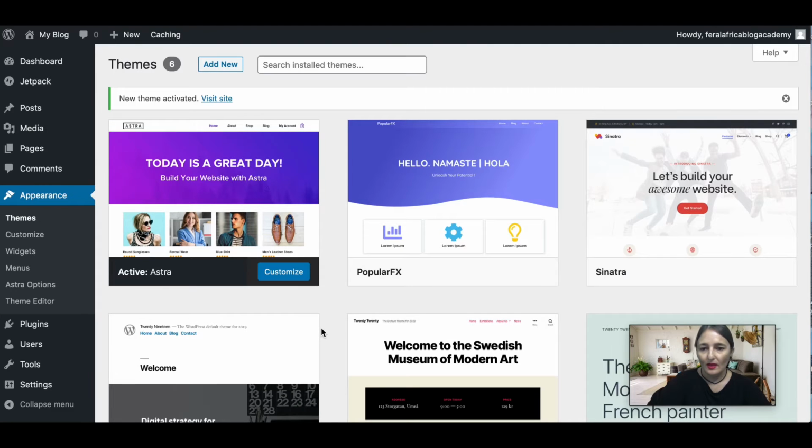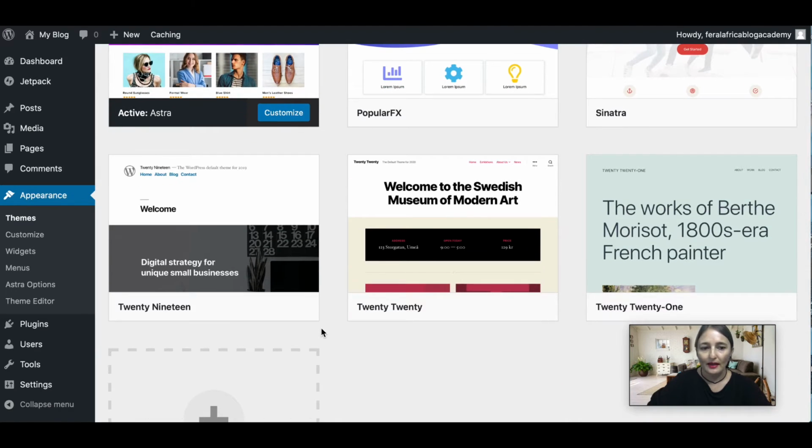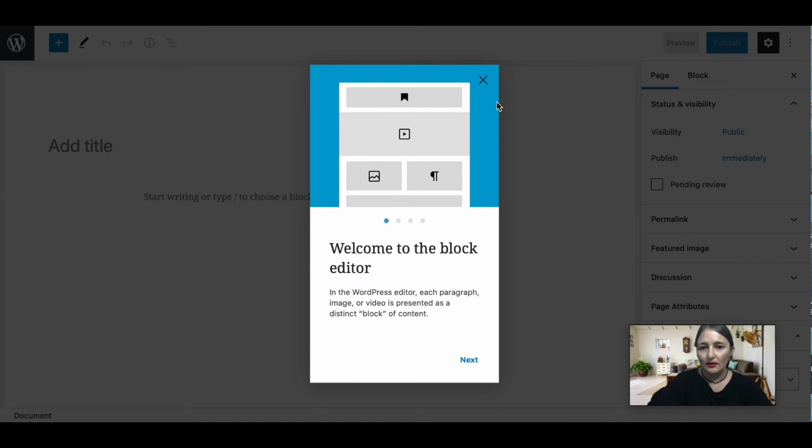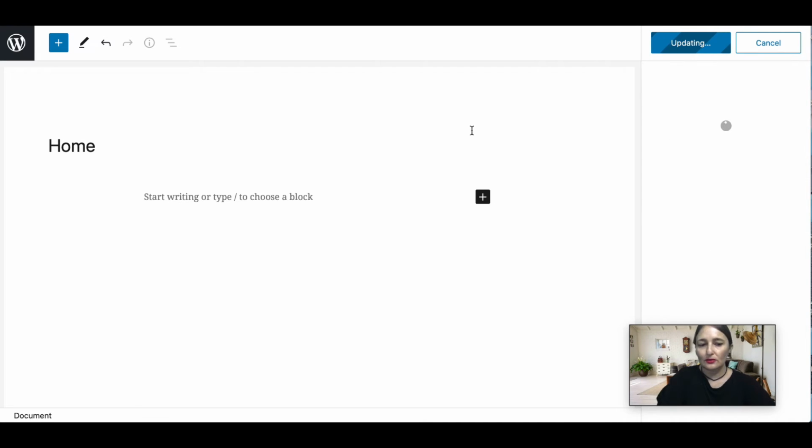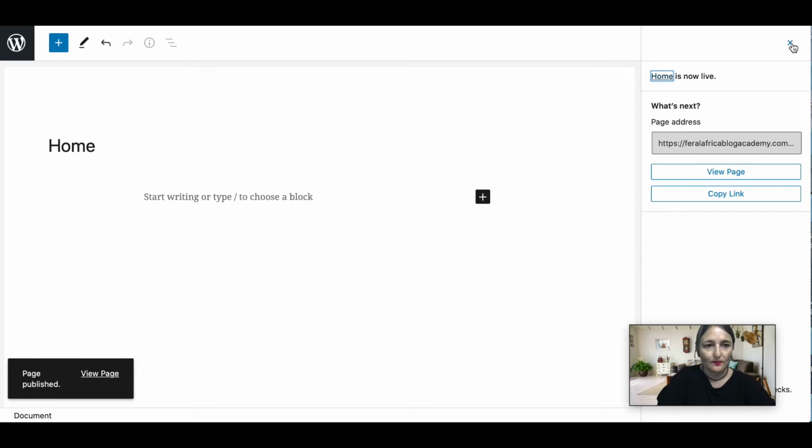Alright. The next thing we want to do is go and create some of the pages. So you're going to go onto your left sidebar here, find pages and go add new. At this point I think it's important to make a list of all the pages that you want to create, like your home page, your contact page, your about me page. Alright, I'm just going to click this. You can go through this if you want. It just shows you how this editor works. So I'm going to click home, and then I'm going to publish. We're going to go and flesh out these pages later on.